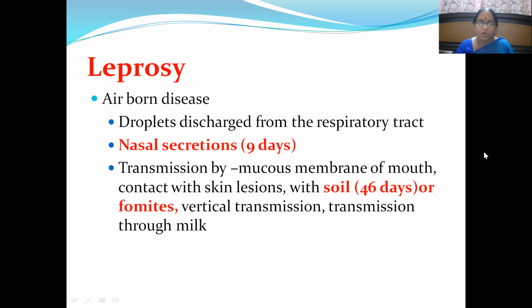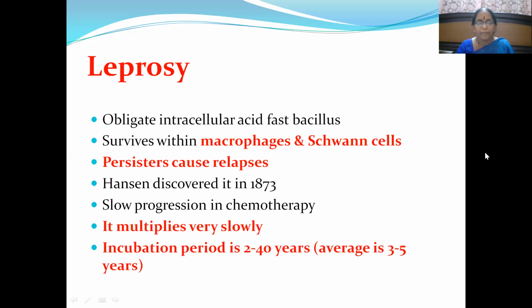Apart from nasal secretions and droplet discharge, there is transmission by the mucous membranes of the mouth and contact with skin lesions. There is also a possibility of vertical transmission from the mother to the baby in utero, and after delivery, through breast milk. We all know that it is an obligate intracellular acid-fast bacillus.